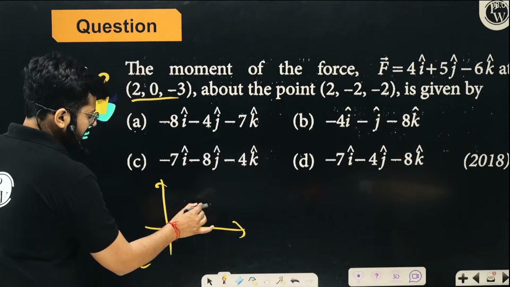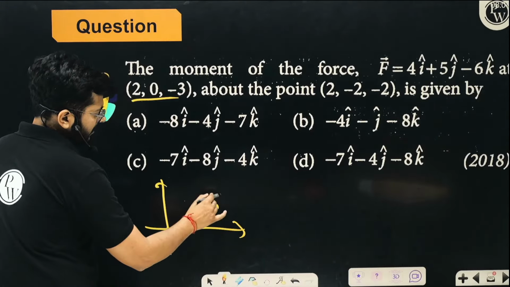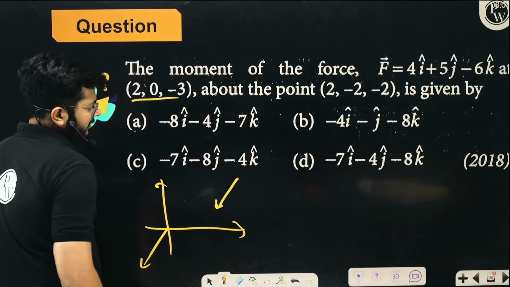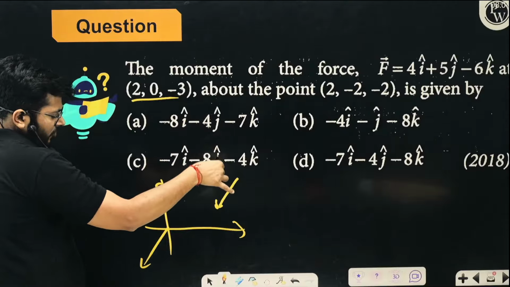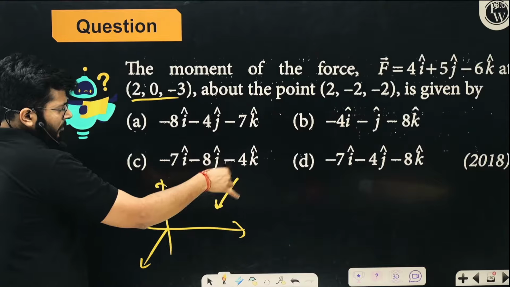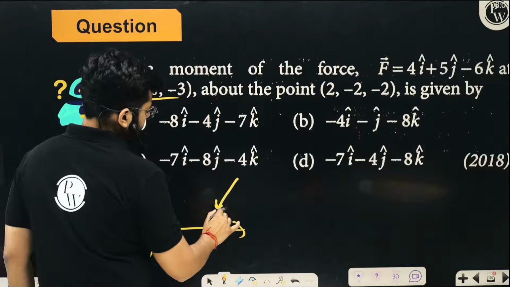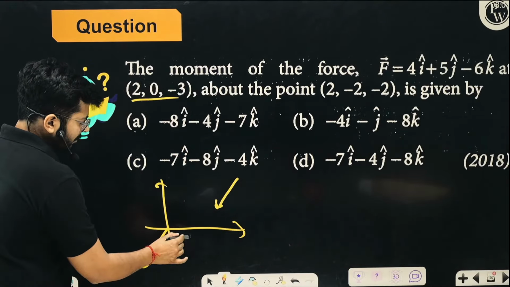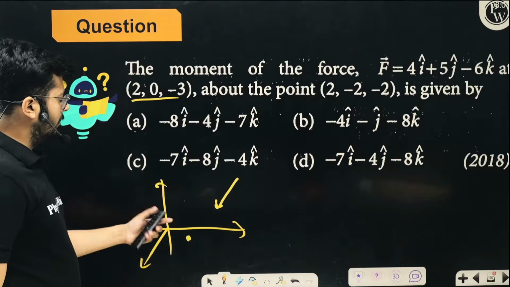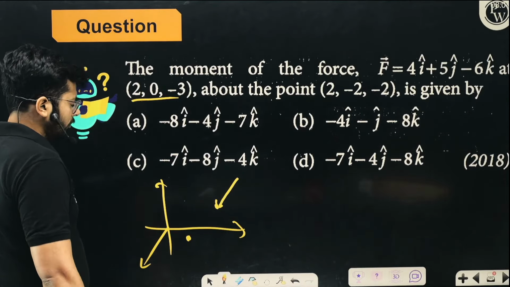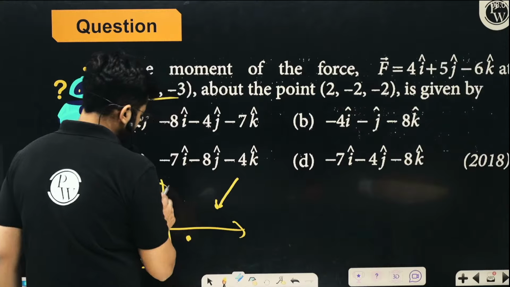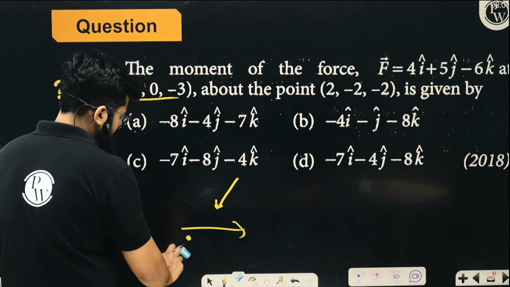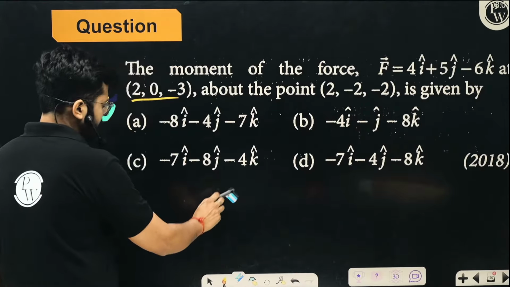The force is acting in a three-dimensional direction like this. Let's say the force is acting like this, so it has some x component, y component, and z component. There is another point, and we are calculating the moment about that point. We can definitely go ahead and talk about that. How? Let's understand that.